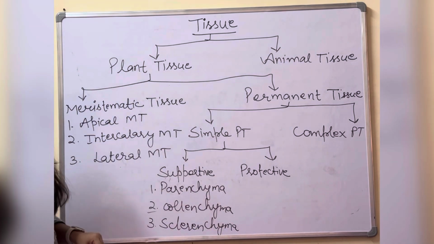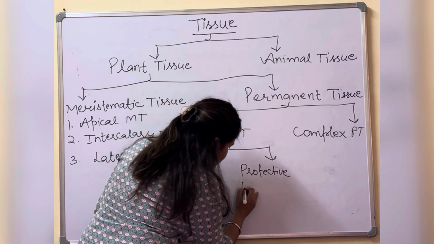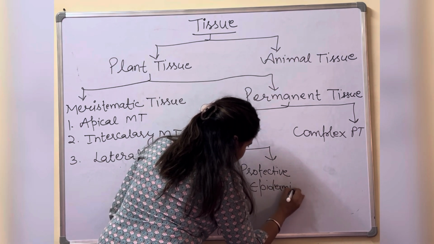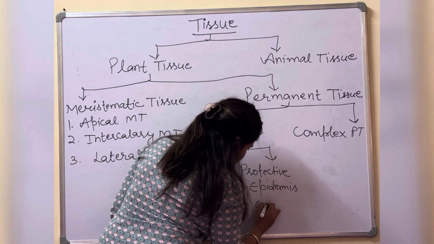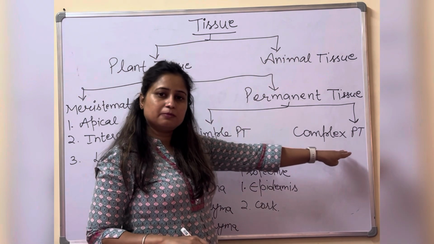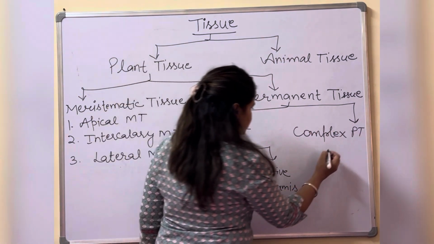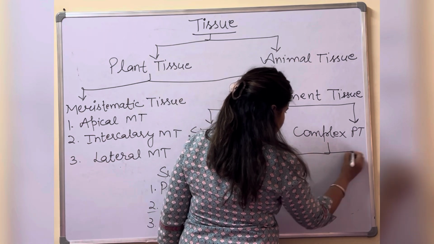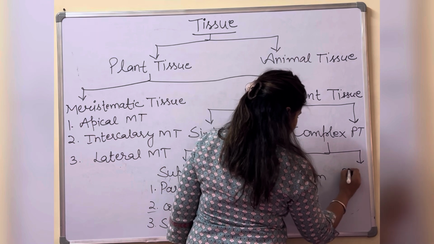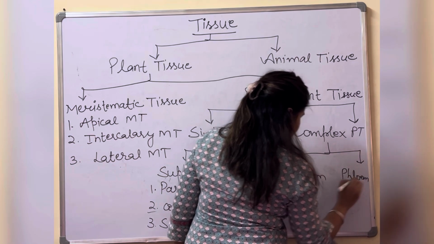Fine. Protective tissues also have two types. First is the epidermis and second is the cork. If we talk about the complex permanent tissue, it also has two types. First is the xylem, second is the phloem. Fine.